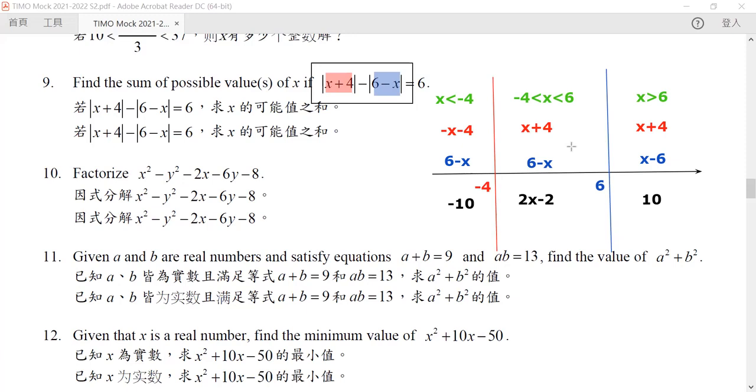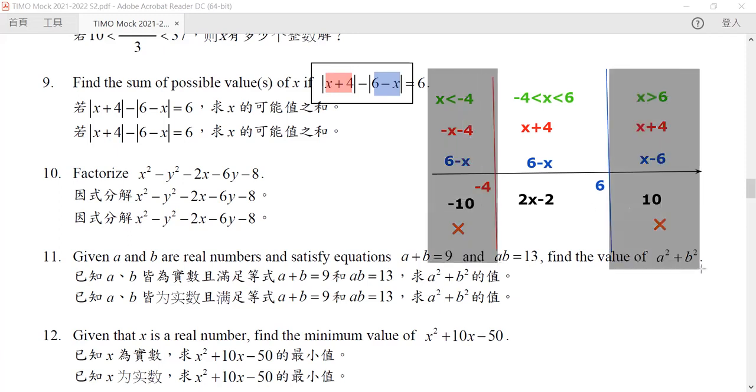And for x greater than 6, it will always be equal to 10. But you see, there's no way for this expression to be equal to 6 for these 2 regions, so these 2 regions are something that we do not need to consider. All we need to consider is the middle region, for this region to be equal to 6.